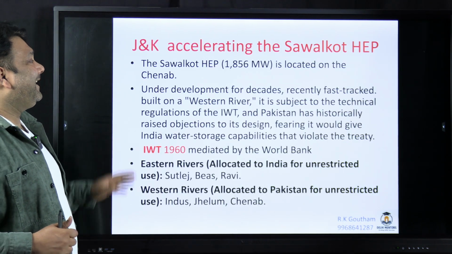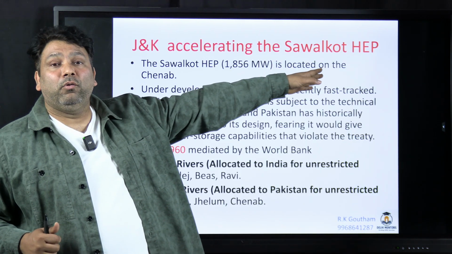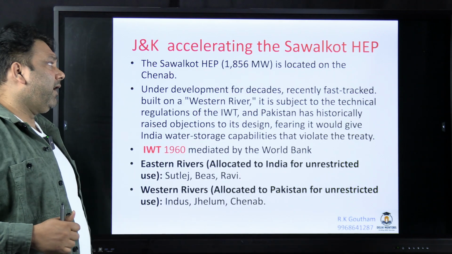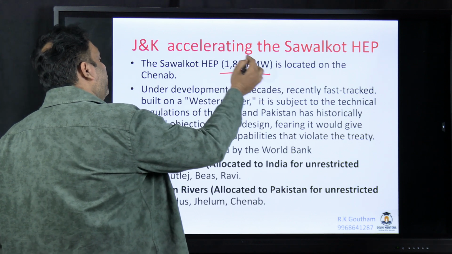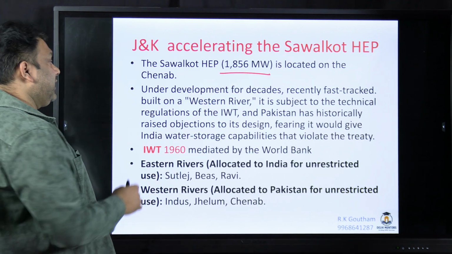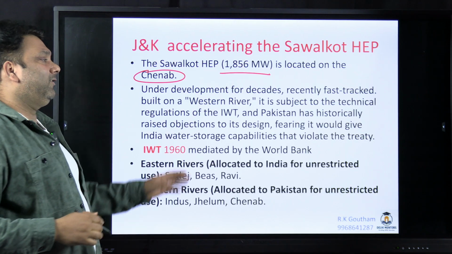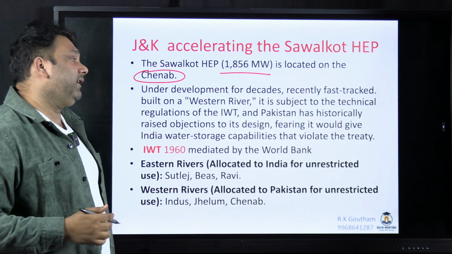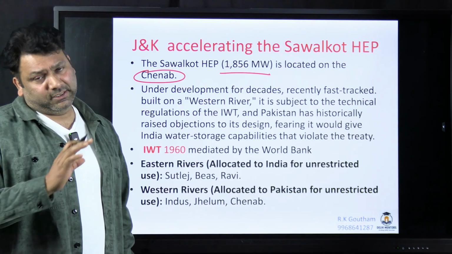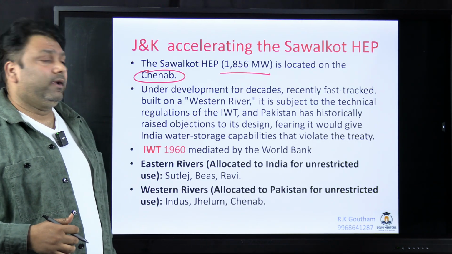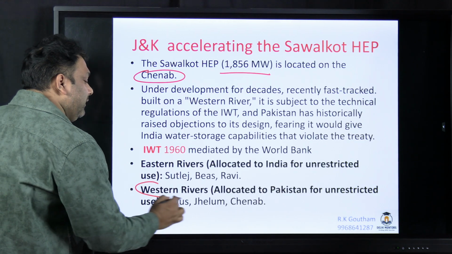So next one is J&K accelerating the Sawalkot HEP. The Sawalkot hydroelectric power project, you can see, is 1856 megawatt. It will be on the Chenab river. It was under development for decades, but recently we started fast tracking it. But Pakistan is raising objection because it is a western river.